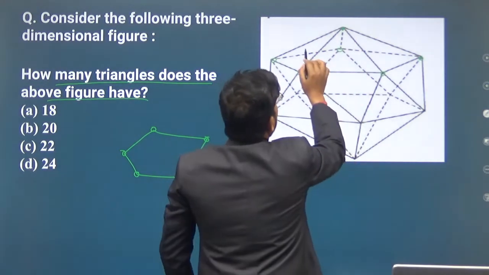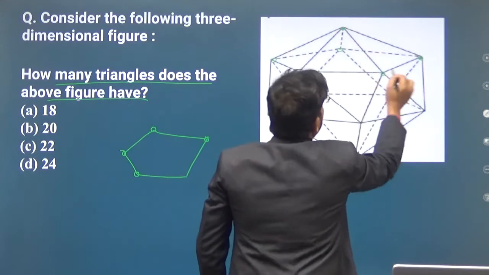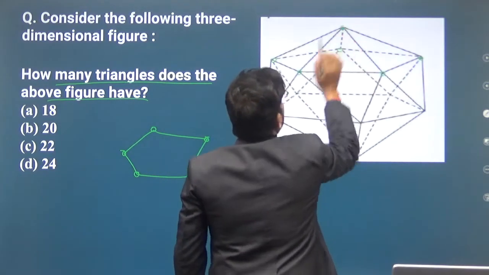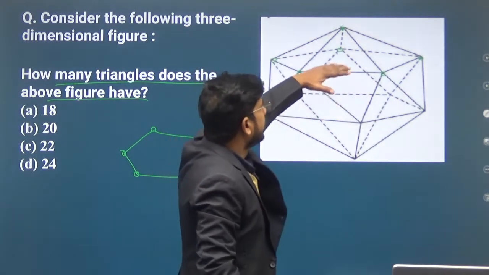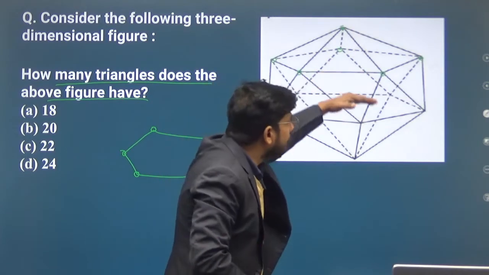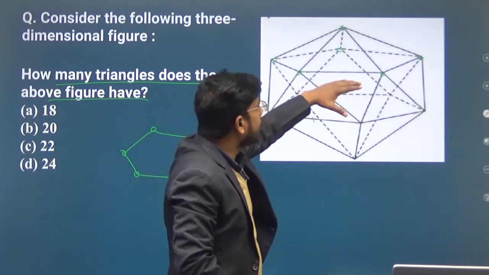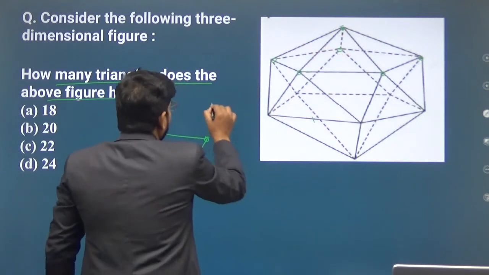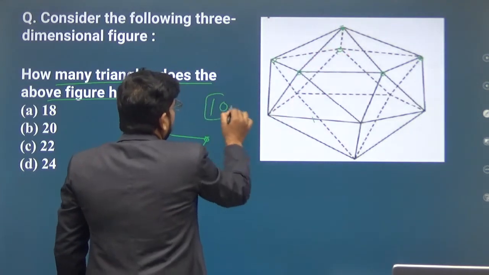These are 5 triangles above this plane, and there will also be 5 triangles below this plane. So the total number of triangles will be 10 from here.